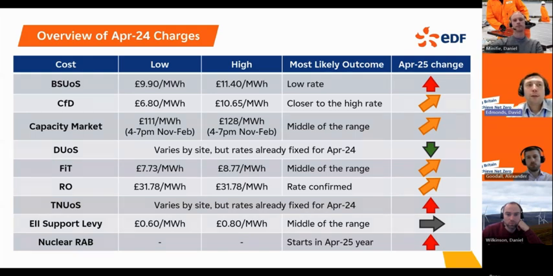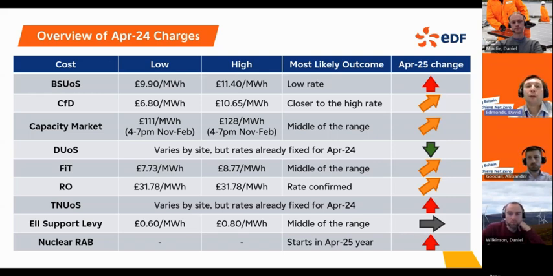On capacity market supplier charge, there's not much change here, and this one is mostly known. We're waiting for a bit of outturn demand data as we go through the winter and to see if any generators don't meet their contract. But generally speaking, it's mostly known at a fairly narrow range here and reasonably symmetrical in terms of whether that could outturn higher or lower. So the middle of the range is a pretty good view of the forecast that's there.